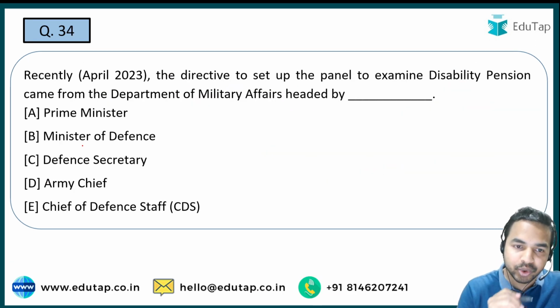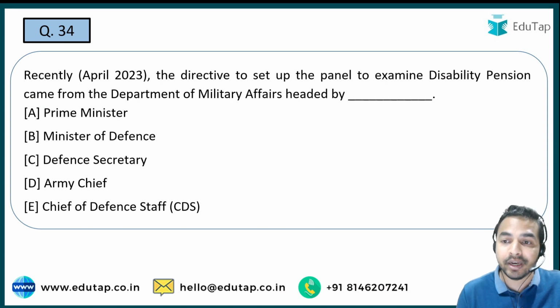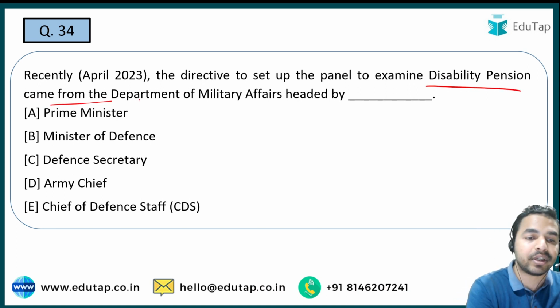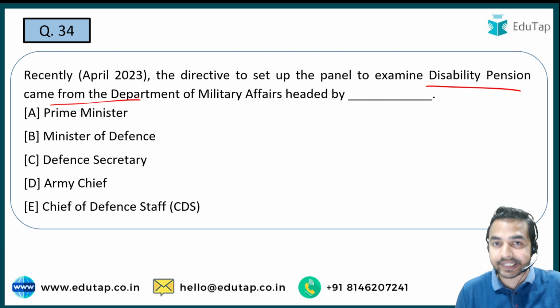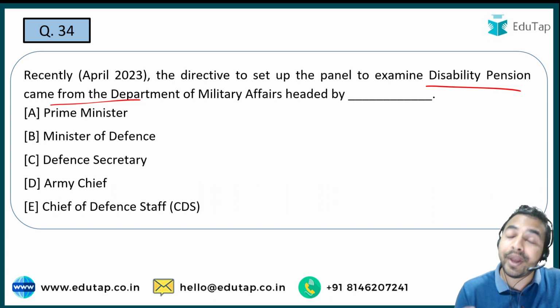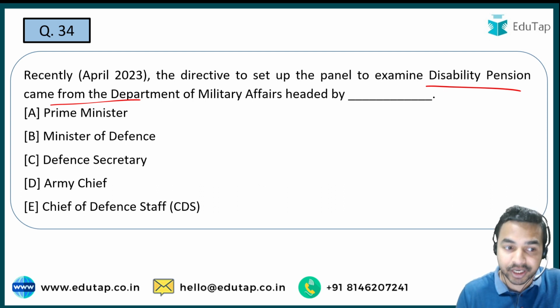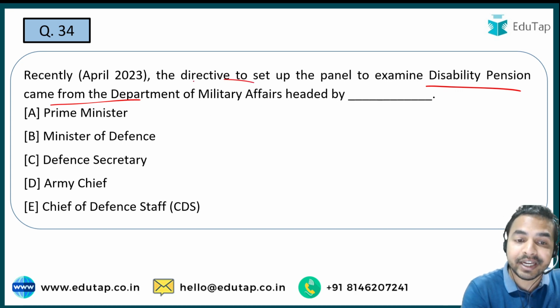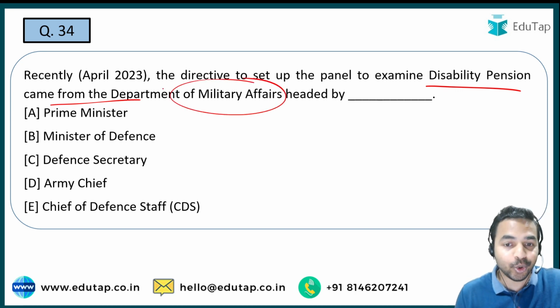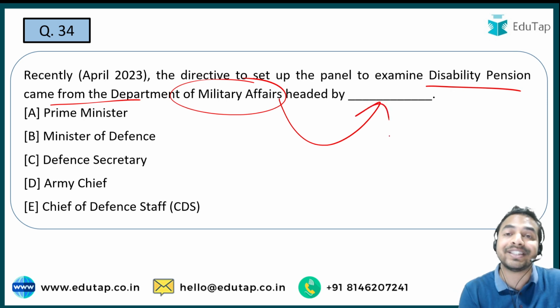Next question. The directive to set up the panel to examine the disability pension came from the Department of Military Affairs. See guys, this particular news is basically related to the Department of Military Affairs, which has set up a panel to examine the disability pension. Where has this directive come from? It has come from the Department of Military Affairs. So who heads it? The question is asked on this line.